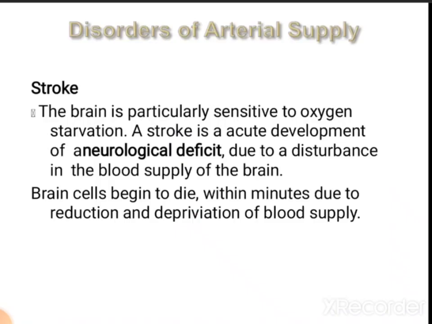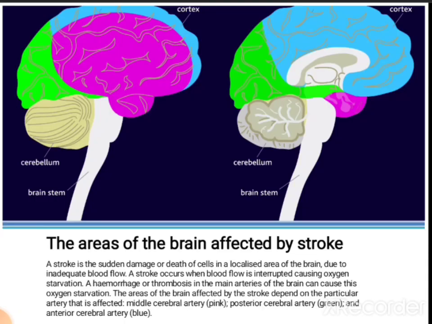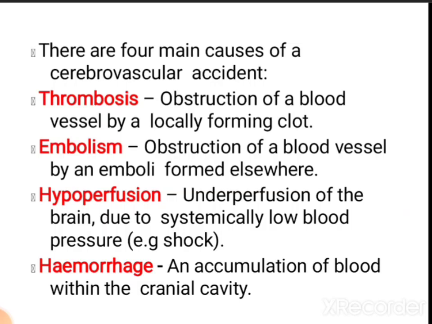Then come to the applied aspects. There are disorders in the arterial supply, like stroke. The brain is particularly sensitive to oxygen starvation. So stroke is the acute development of a neurological deficit due to disturbance in the blood supply of the brain. Brain cells begin to die within minutes due to deprivation of blood supply. So the brain areas affected by the stroke are the areas supplied by the particular cerebral artery.